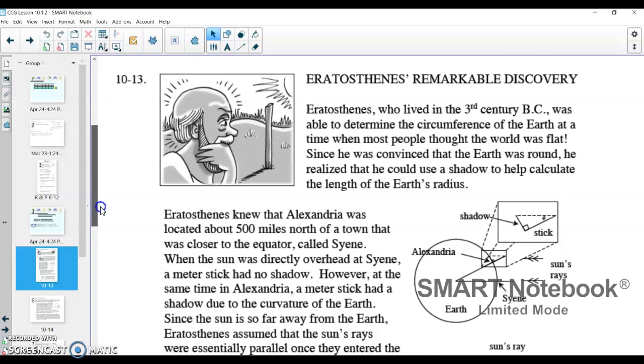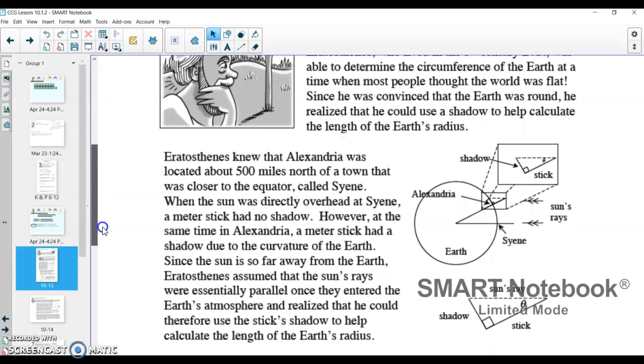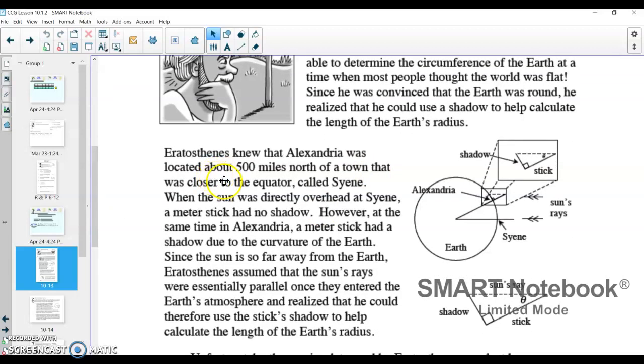Eratosthenes knew that Alexandria was located about 500 miles north of a town that was closer to the equator called Syene. When the sun was directly overhead at Syene, a meter stick would have no shadow. However, at the same time in Alexandria, a meter stick had a shadow due to the curvature of the Earth. Right there, interesting to me.